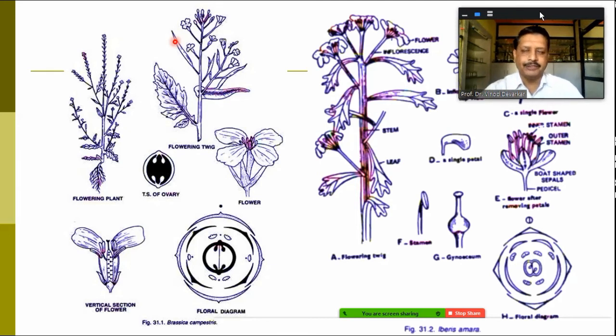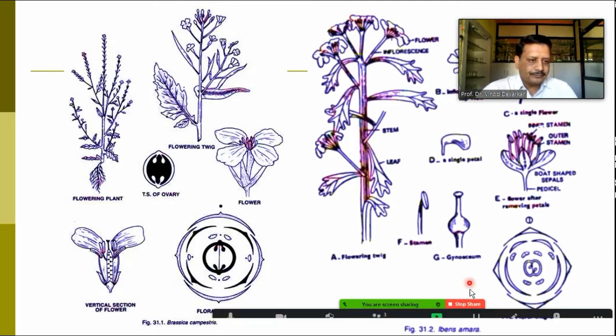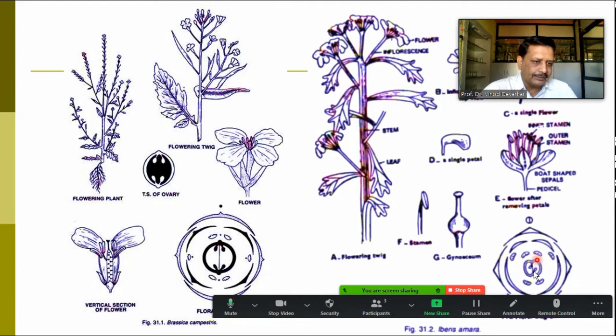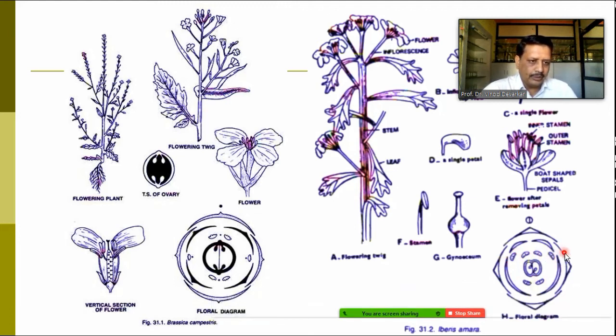The same tetradynamous condition is there: four stamens inner and two in the outer whorl. This unequal distribution of the petals, we can find two shorter petals and two larger petals, and these are the two sepals in two different whorls. So this is the diagrammatic representation, an illustration for the two members. One has an actinomorphic flower and another has a zygomorphic flower.